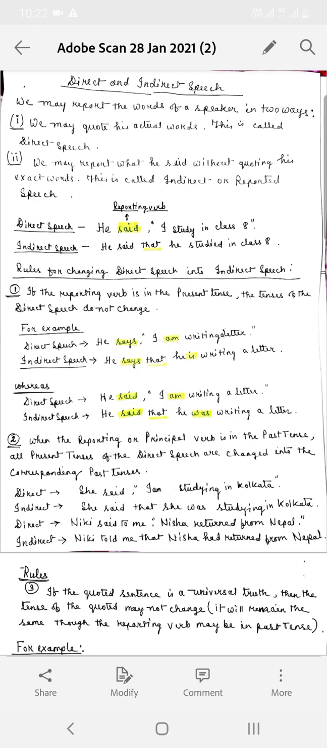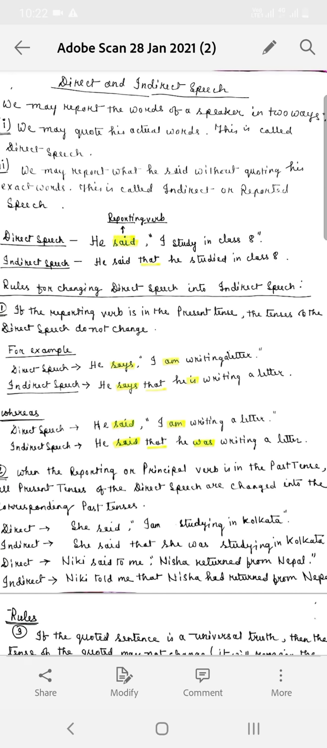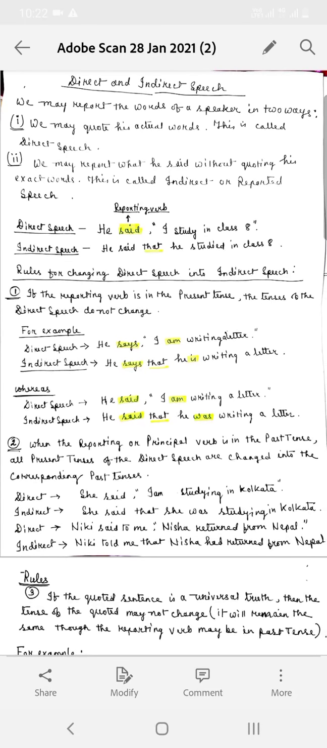Hello students, today you will get a worksheet on direct and indirect speech. Before that, let's revise the chapter reported speech.